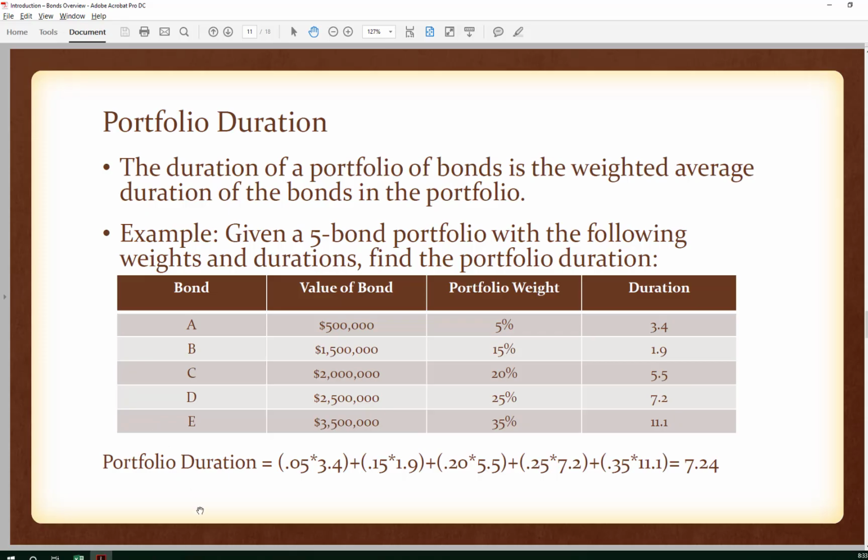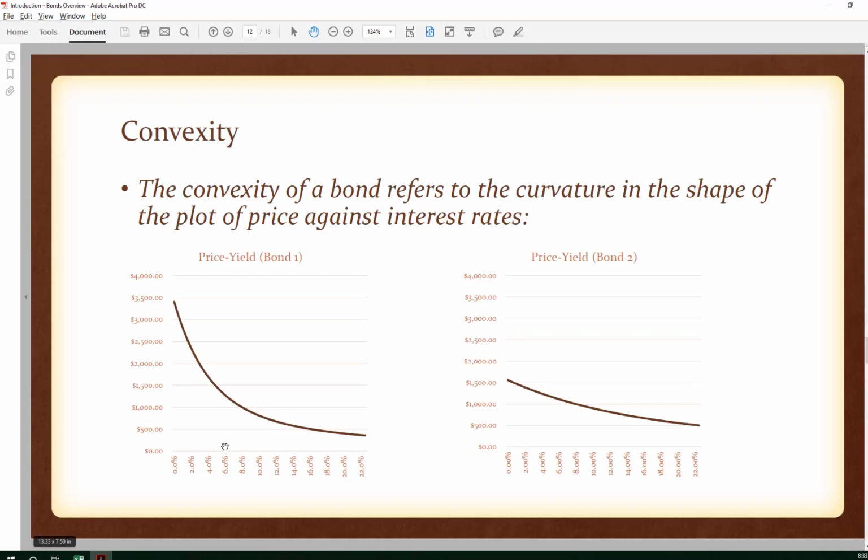All right, let's keep moving here and look at convexity. Convexity is another important measure for bonds, and convexity refers to the curvature in the shape of the plot of the price against interest rates. So I've got 2 different bonds here that I've plotted, and you can see the price along the vertical axis and the interest rates along the horizontal. Bond 1 has a very noticeable curve. That's the convexity of that bond. Bond 2 also is curving. It's not as easy to discern, but it's definitely not a straight line. There's some curvature to it. And so convexity refers to that curvature in the shape of the price-interest rate curve.